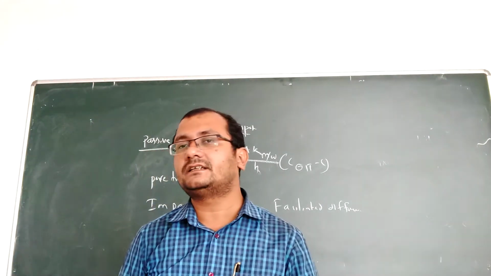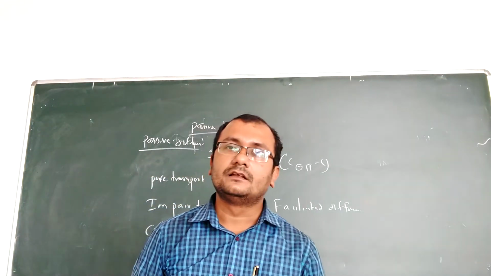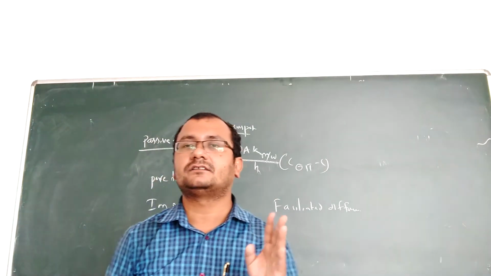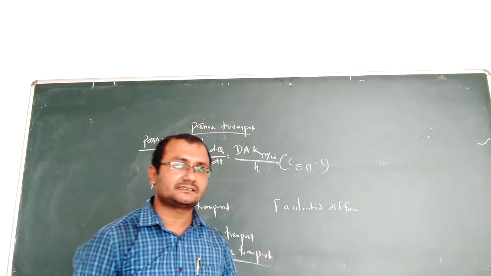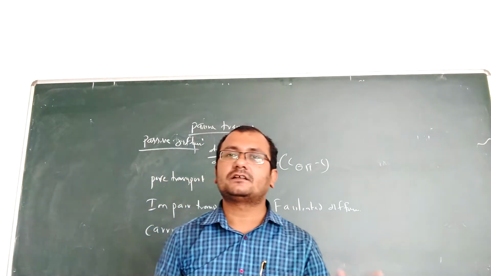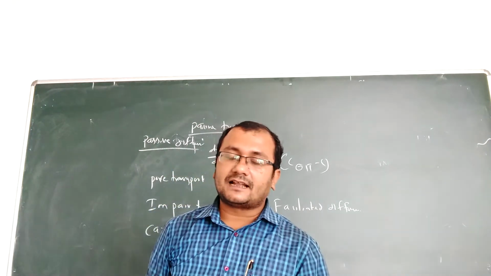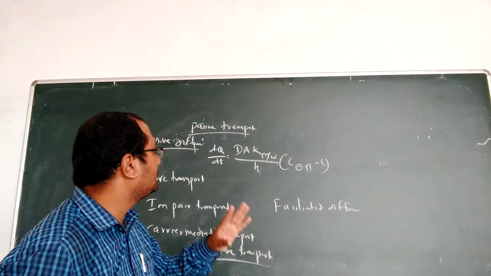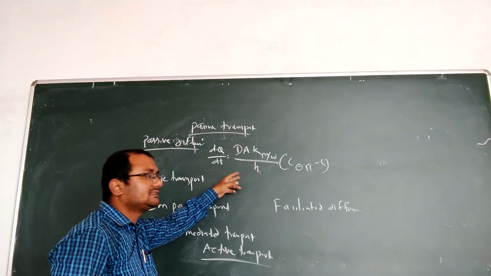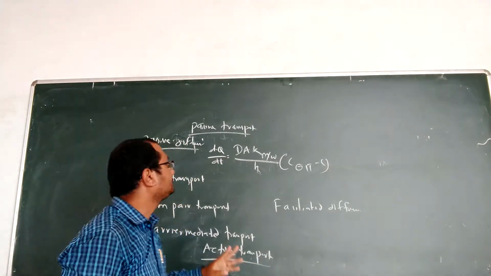Equilibrium means the concentration on both sides remains the same. So to see how much drug is absorbed, we can calculate using this equation, as per Fick's first law of diffusion.